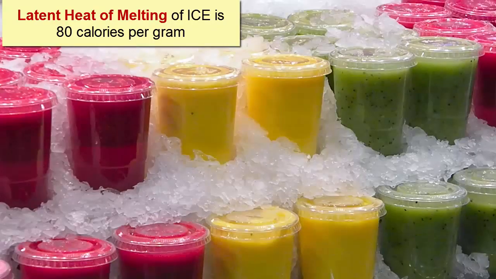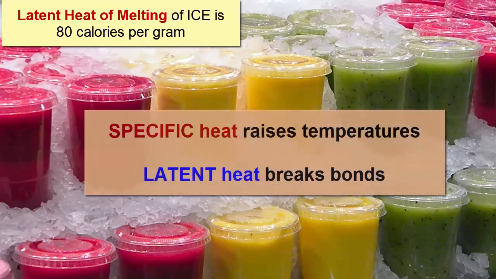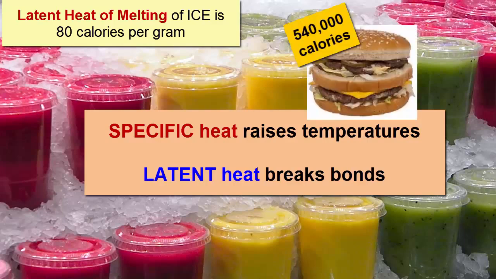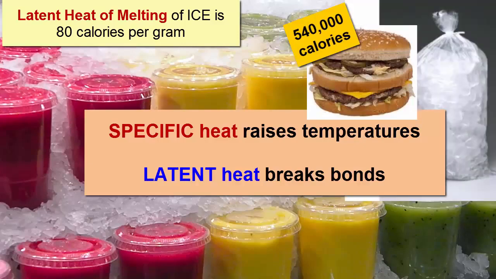Water also has the highest latent heat of melting of any common substance. It takes 80 calories of heat to melt 1 gram of ice. Heat that's used to break bonds is called latent heat. Unlike specific heat, it does not change temperature. The calories in a Big Mac would be able to melt 6,750 grams of ice, or 6.7 kilograms.